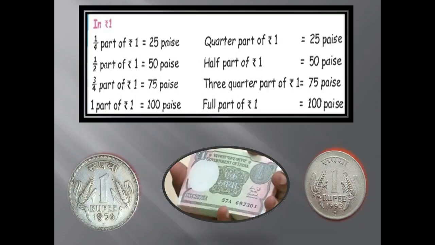Let us see for rupees 1. Quarter part of rupees 1 is 25 paise. Half part of rupees 1 equals 50 paise. 3 quarter part of rupees 1 equals 75 paise. Full part of rupees 1 equals 100 paise. The same procedure will be followed for each and every currency.